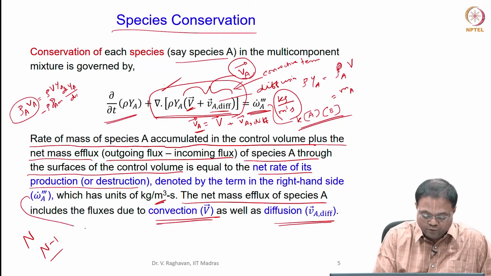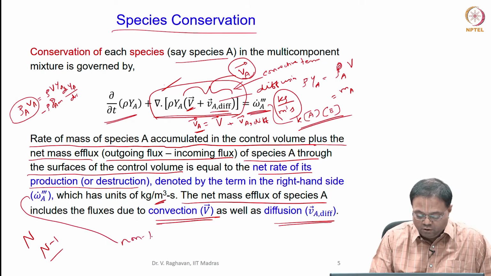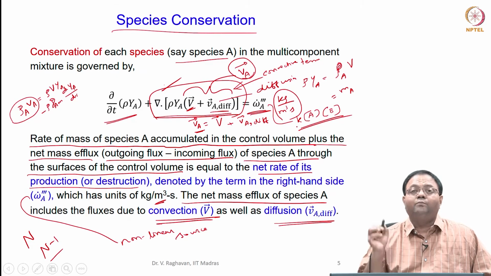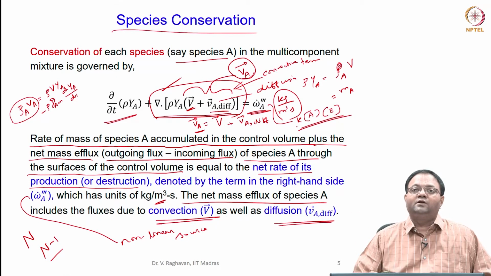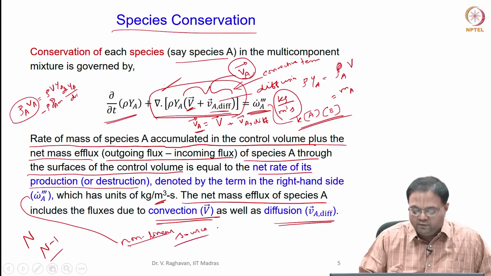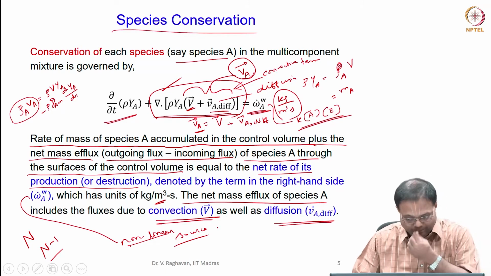This term is a non-linear source, A times exponent of minus E_a by R_u T. So, that exponential dependence on temperature is present, and that becomes a very highly non-linear source.